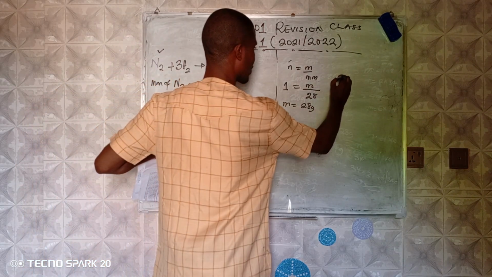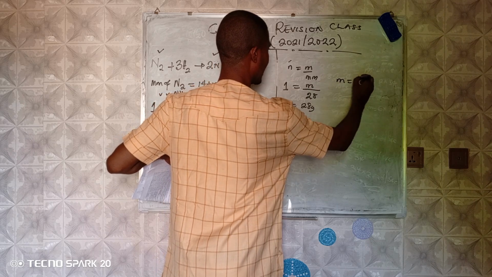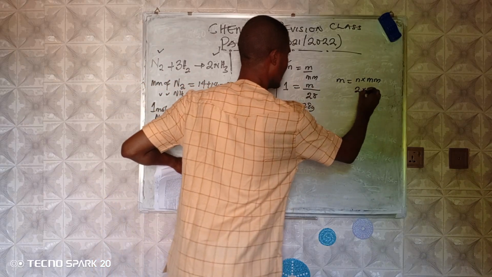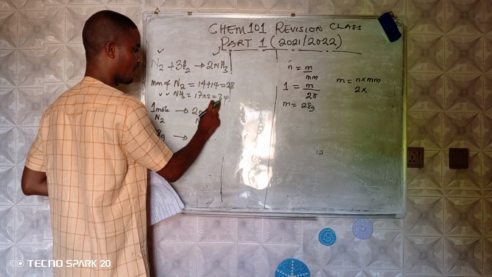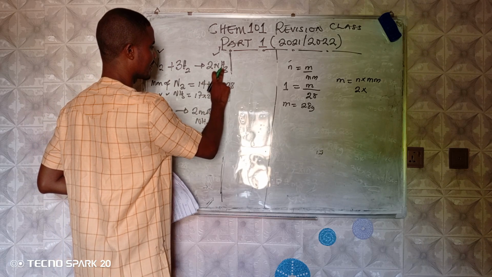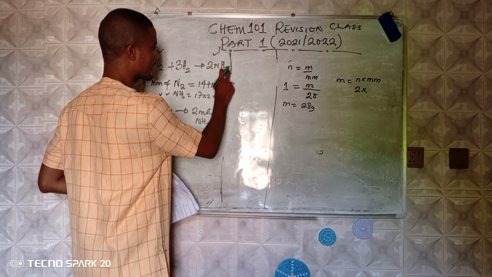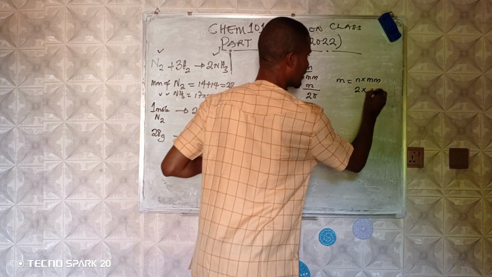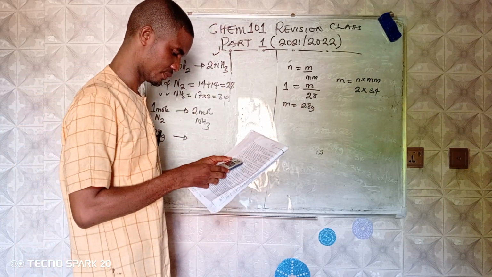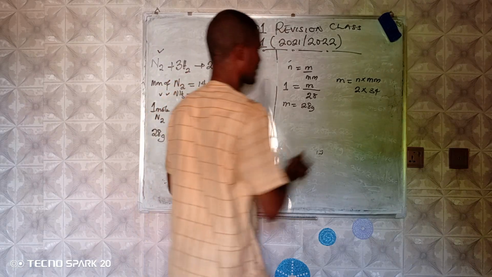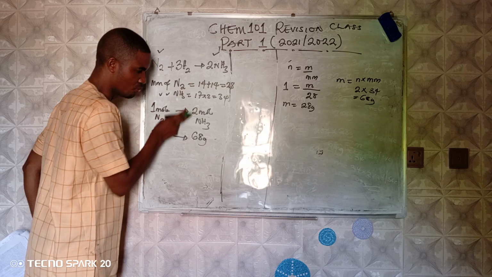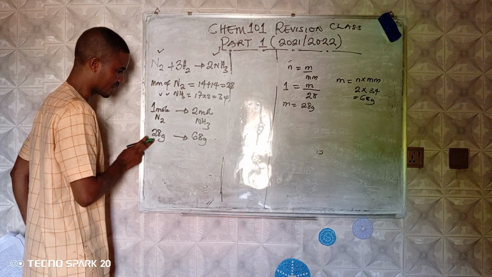For this one, it's also going to be mass equals N times molar mass. The N here is 2. The molar mass of ammonia is 34. You see, this is 17, this is 14. 17 times 2 is 34, and 34 times 2 now is 68. So this will produce 68 grams. That means 2 moles is the same as 68 grams, and 1 mole is the same as 28 grams.